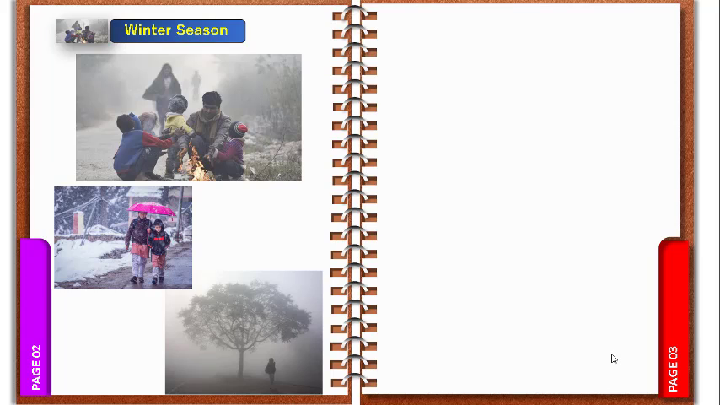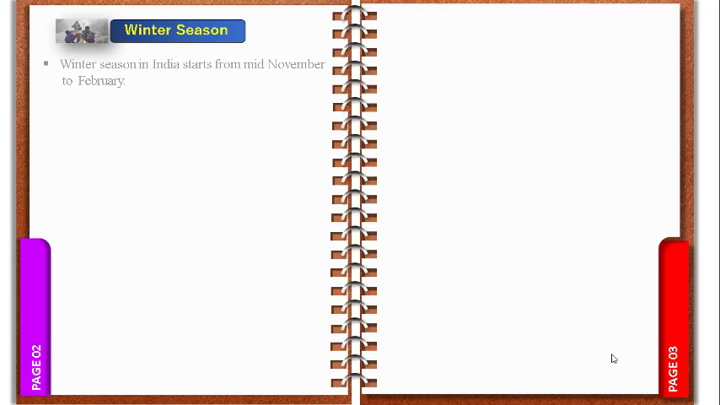Yes. So let us study what the winter season in our India is and how it affects human beings. Let's begin. So the first point, winter season in India starts from mid-November to February. You know this is the month of December, and again we have 2 more months to enjoy the winter season.